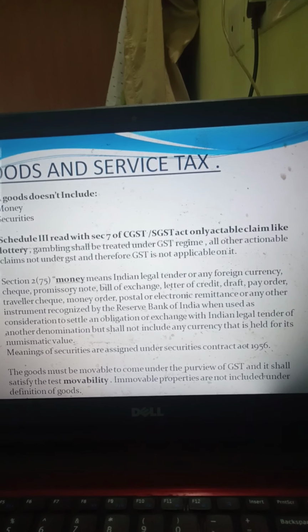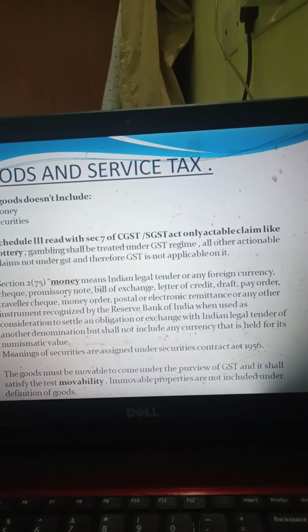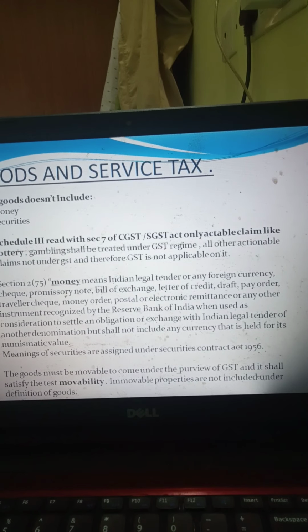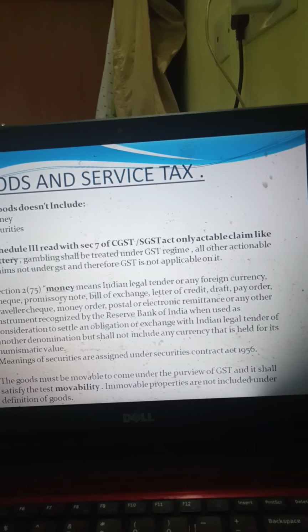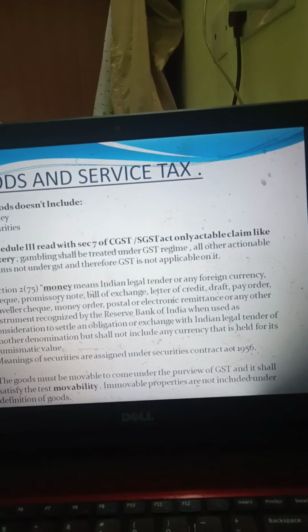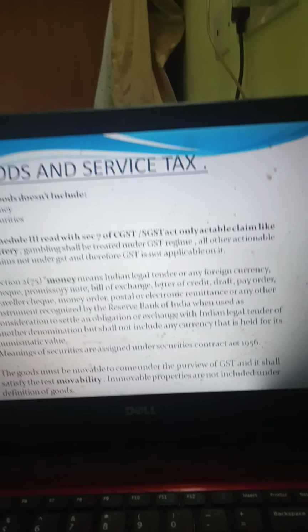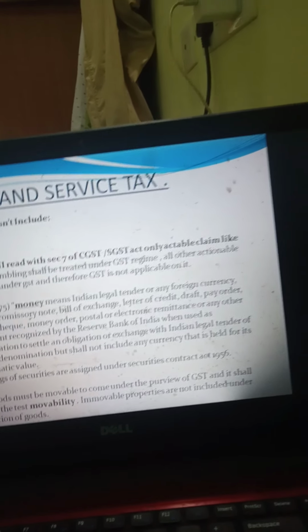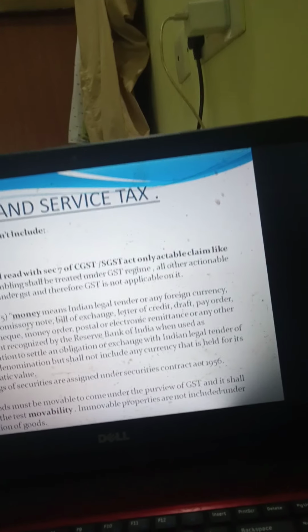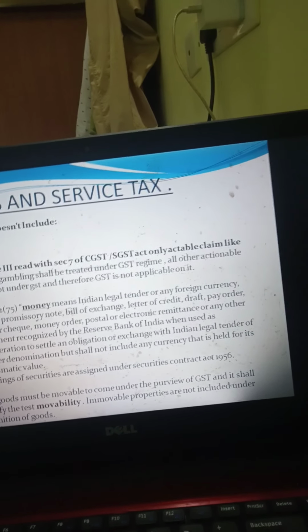Schedule 3 read with Section 7 of the CGST Act is only applicable to claims like lotteries and gambling. Except these items, GST is not applicable to actionable claims. We must understand what things come under money.